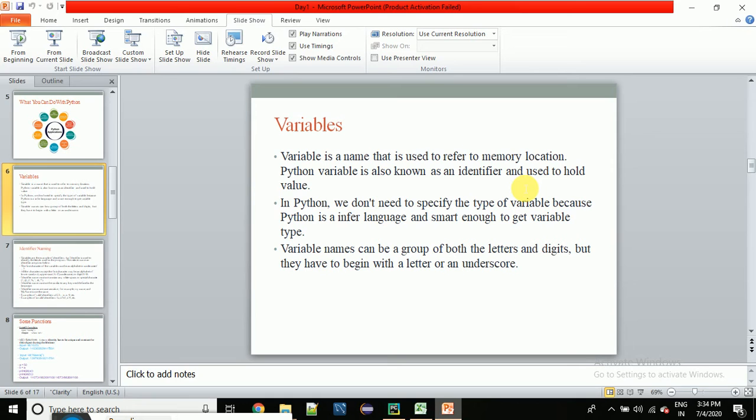When we work with any programming language, we have to follow some rules and regulations of that programming language. Our computer doesn't know about English characters or any characters or numbers.